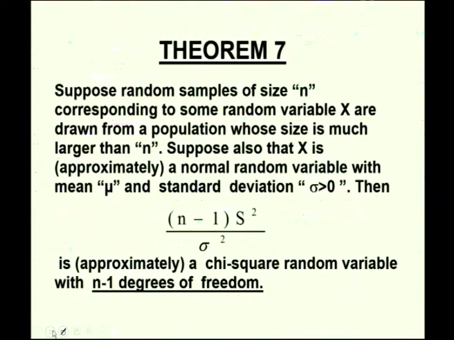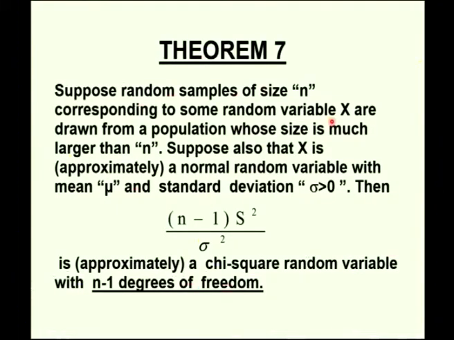Now, after deriving the sampling distribution for n minus 1 into s square by sigma square, just relate it with the chi-square distribution already studied and then derive the sampling distribution of sample variance. That is, it says suppose random samples of size n corresponding to some random variable x are drawn from a population whose size is much larger than n.